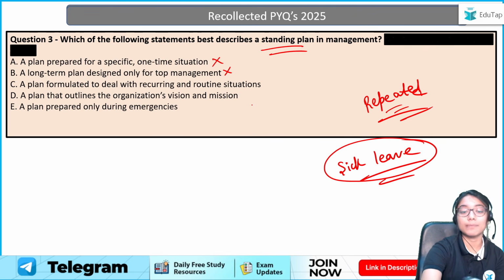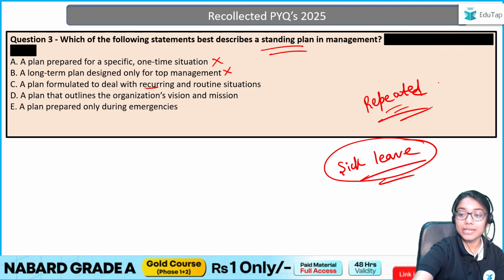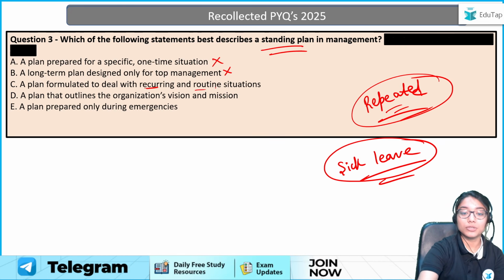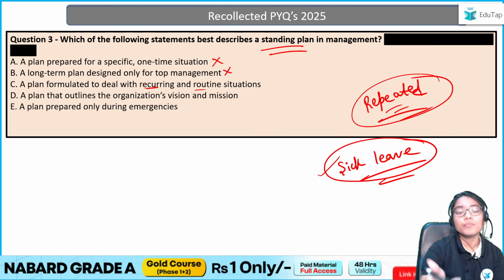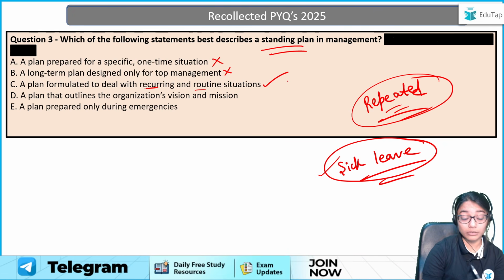A plan formulated to deal with recurring and routine situations. Can I say this makes sense? Recurring means what? Repeated situations, right? It keeps on happening again and again. And routine situations also fall under the same thing; your sick leave policy is sort of a routine scenario. Somebody gets sick, they will take a sick leave, right? So can I say option C is my answer? Yes, I can. What about D?